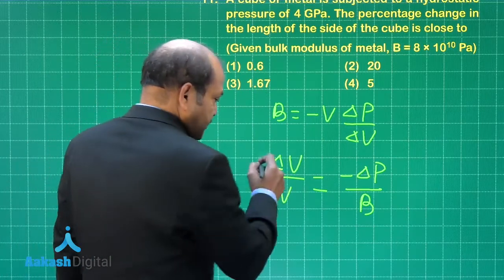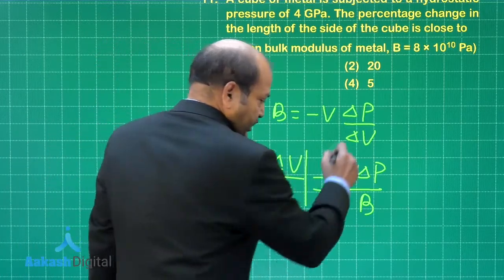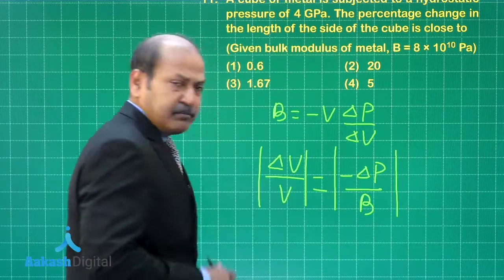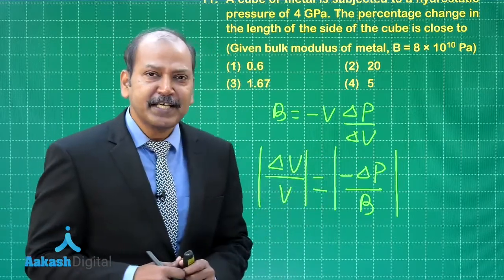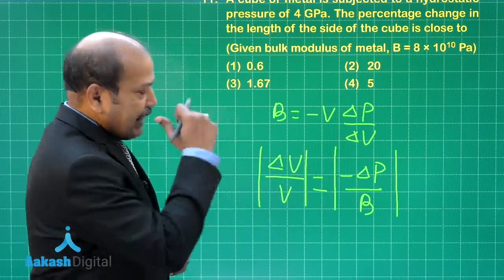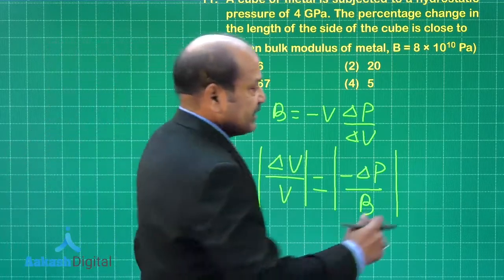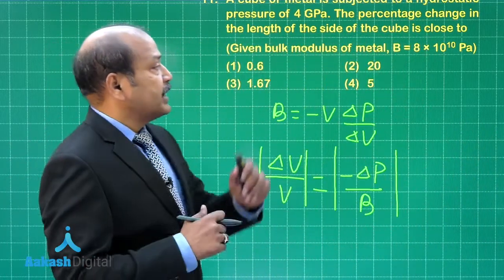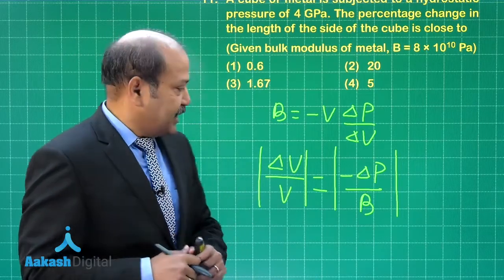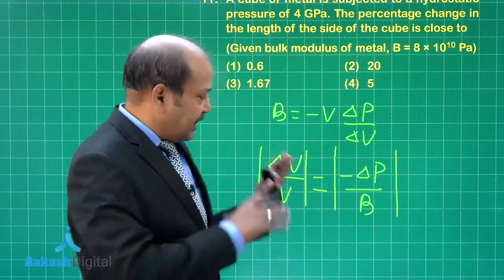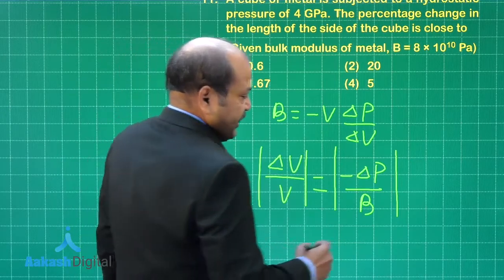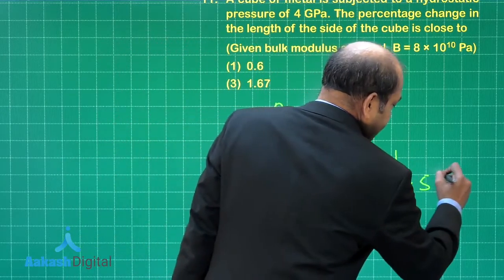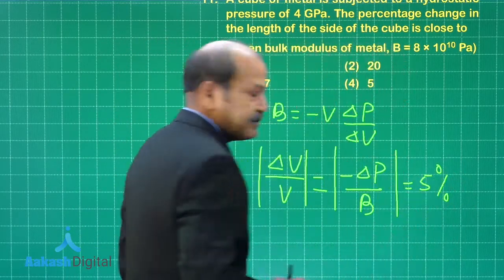So if I take mod of this, then we have to equate with the mod of the term on the right hand side. The value of delta P is given, in fact that is given as 4 gigapascal, and the bulk modulus of elasticity is also given. Now when we solve for this, this comes out as about 5%.